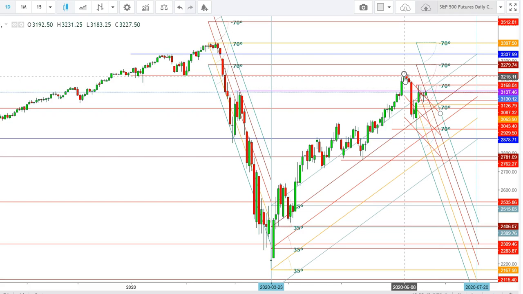Here you can see that after facing a stiff resistance at the levels of 3221 from June 6 to June 8, the S&P 500 futures started to move downward and continued to remain in bearish pressure and tested the lows of 3000 on June 11. Once again, the S&P 500 futures tried to move upward, but again there was a heavy sell-off from the levels of 3086. So here I find that the levels of 3086 provide a stiff resistance in case of any upward move.